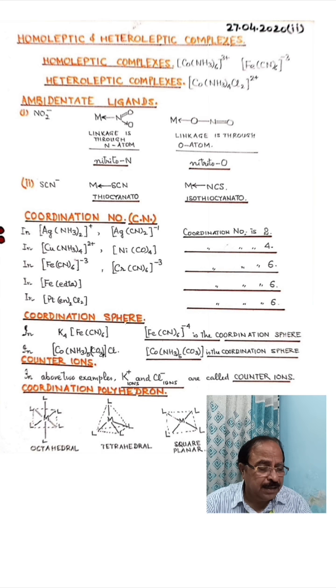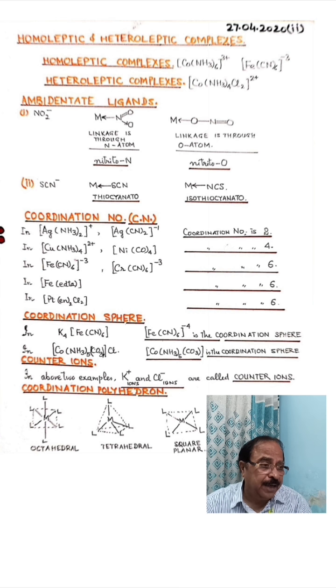In the first case, it is ligating with the central metal cation through the nitrogen atom. Then in the second case, the nitro group is bonded to the central metal atom or cation through the oxygen atom. So this is the specialty.